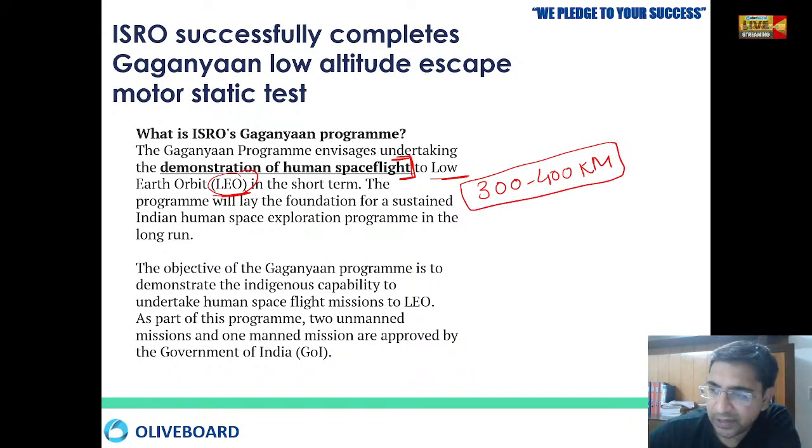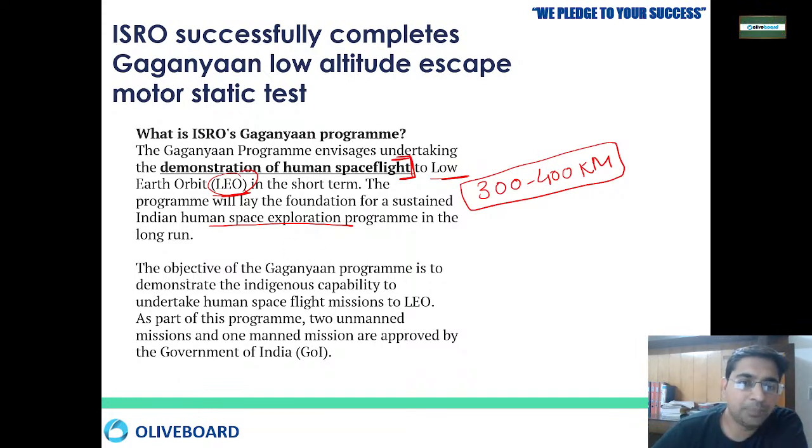And this will put India in line with other countries that are doing human space exploration, where we will be sending our astronauts as a crew module, and they will be searching in space and can do various types of scientific experiments.